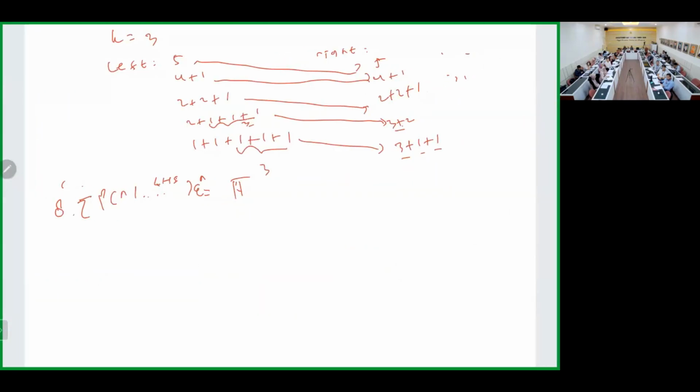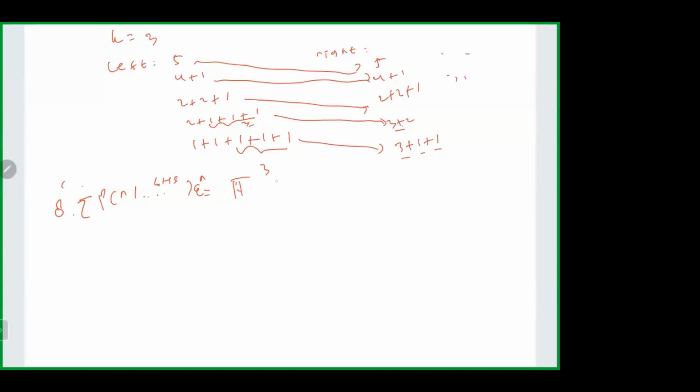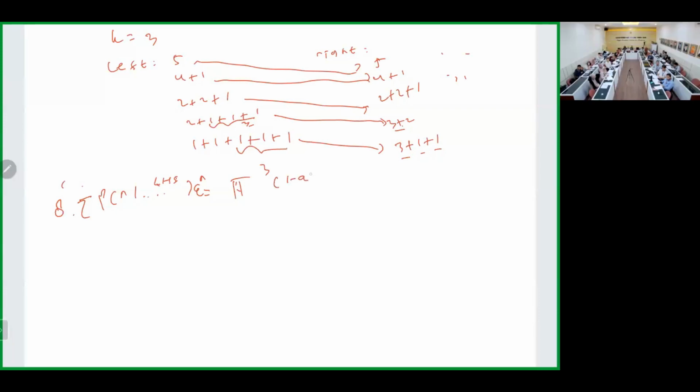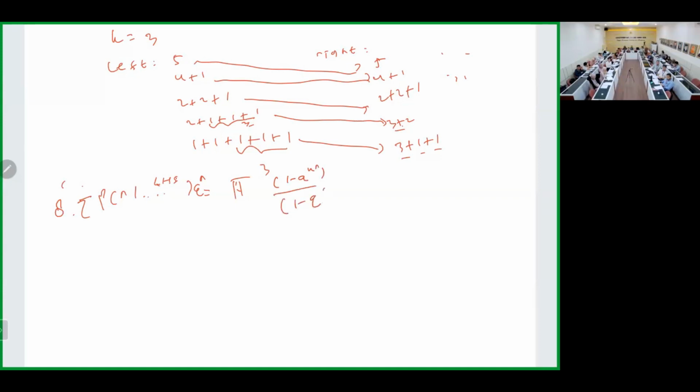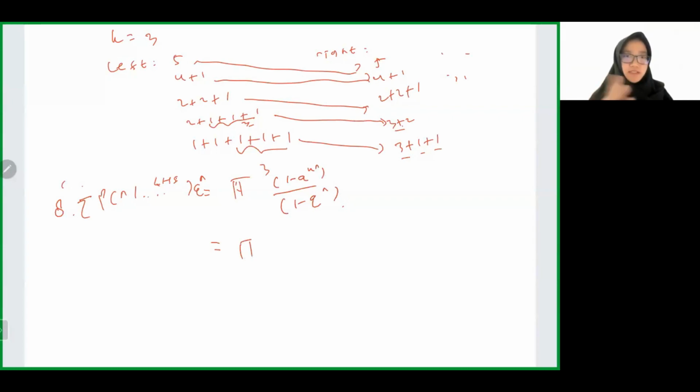It is 1 minus q to the kn over 1 minus q to the n. And then how to transfer it? We divide 1 minus q to the k without the product.